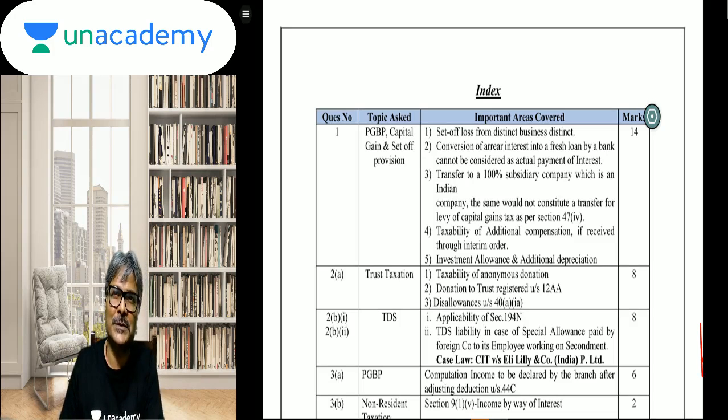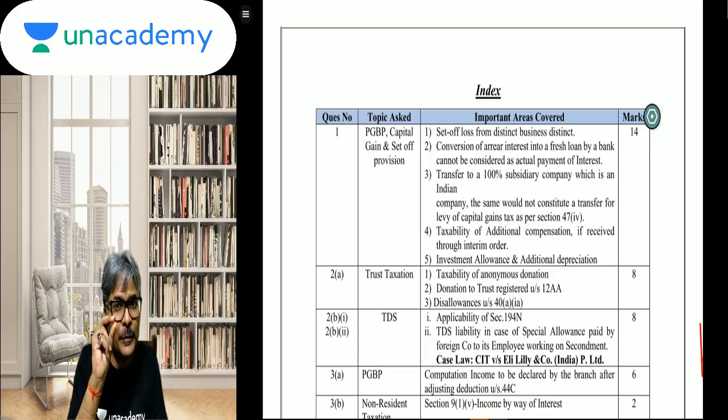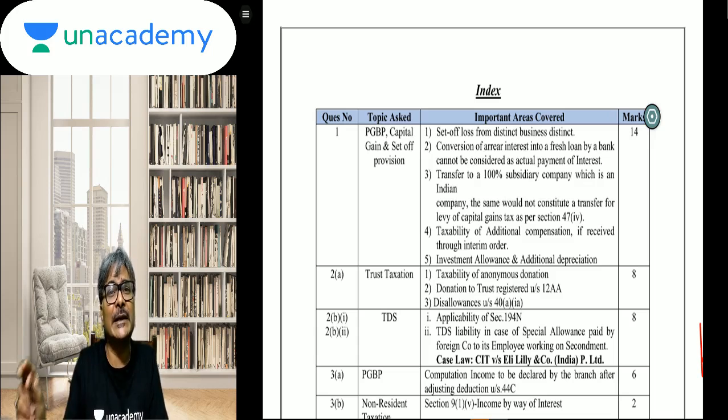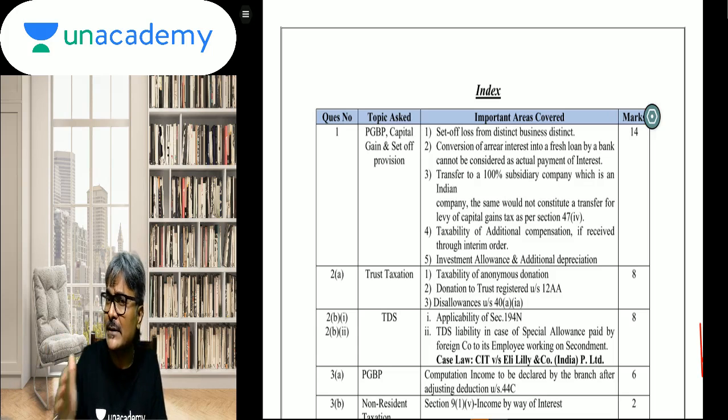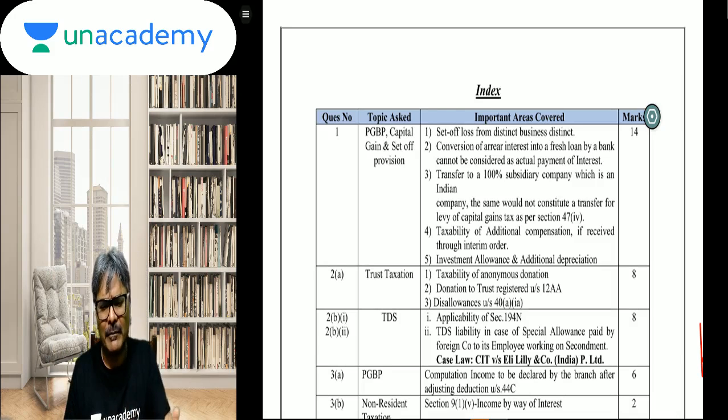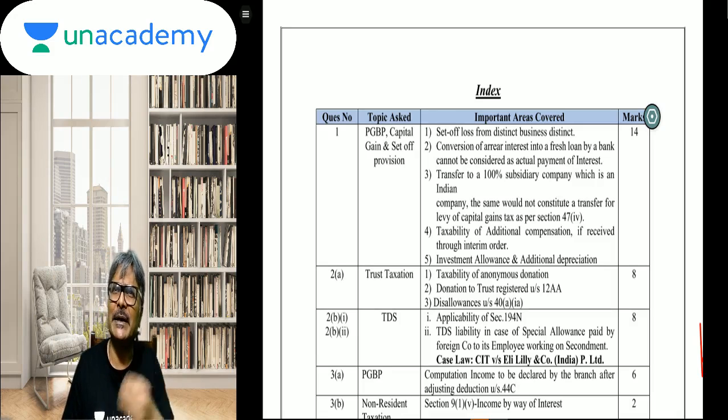We'll see which those questions are, and on that basis, this would be a very important learning objective for all those students appearing in the Jan 21, May 21, November 21 attempts, and even thereafter. Obviously, for the May 21 attempt, the assessment may be different and something here and there will change. But for the Jan 21 attempt, this particular paper should be a good guide for all of you. Must go through this one.